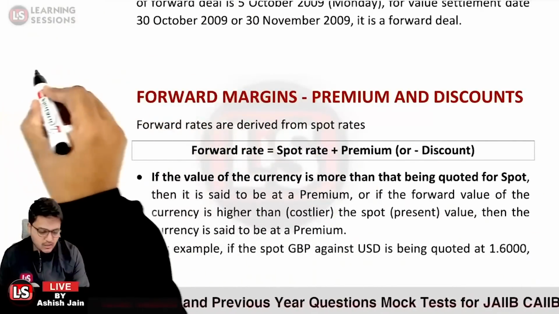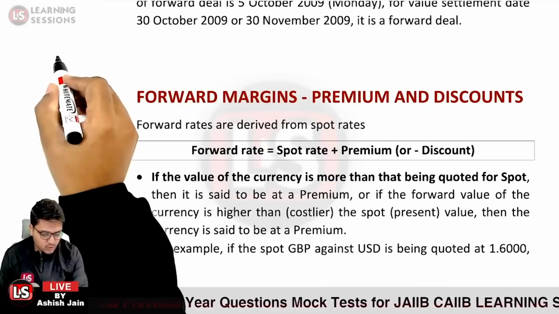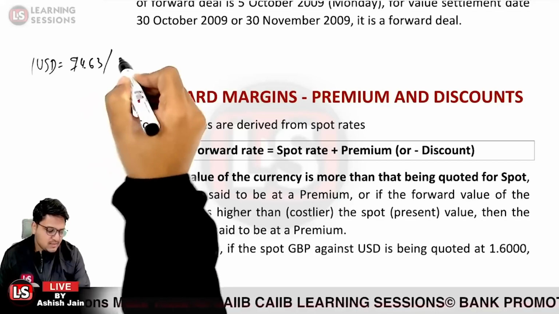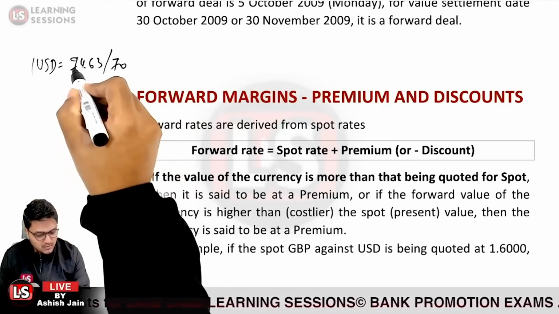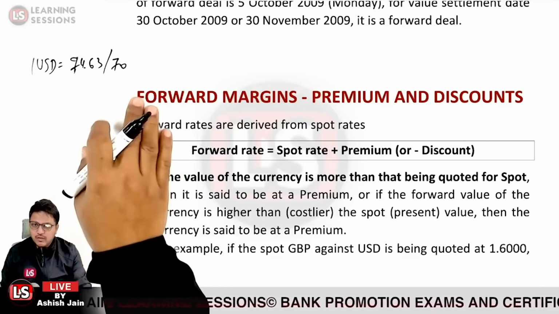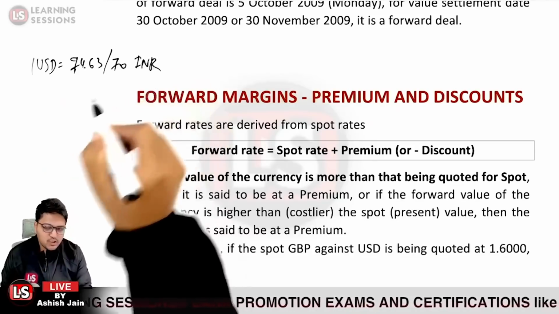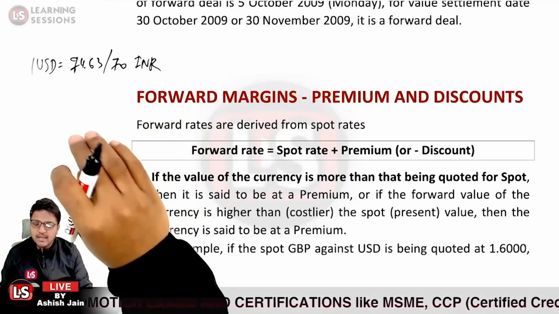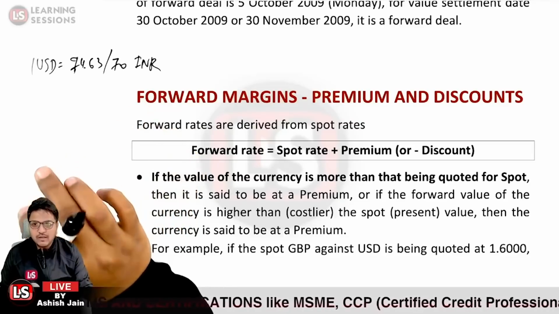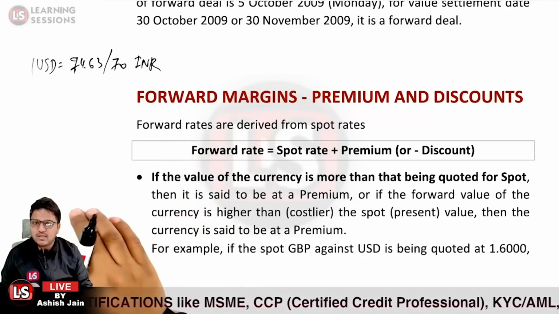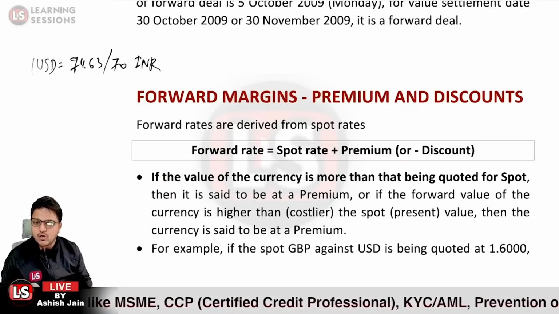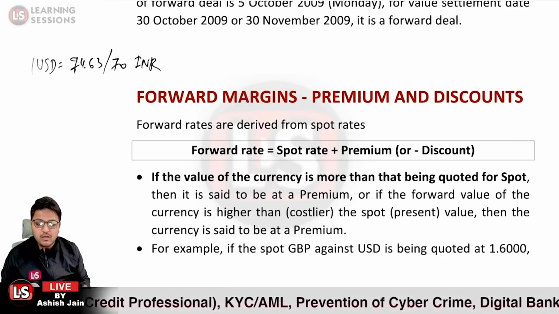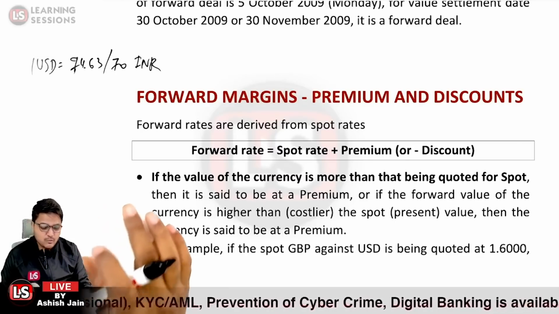Let me give you a scenario: 1 USD is equal to 74.63/70. Here you are provided with a two-way quotation. What is a two-way quotation? In a two-way quotation, you are provided with the buy rate and the selling rate in one quote itself. It may be the buy rate or the selling rate, but when both rates are given to you in a single quote, that is said to be a two-way quotation.